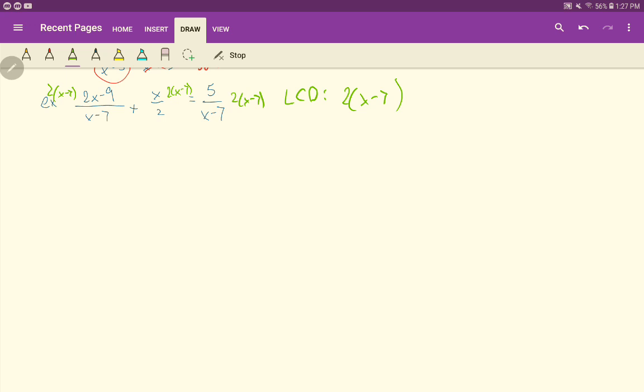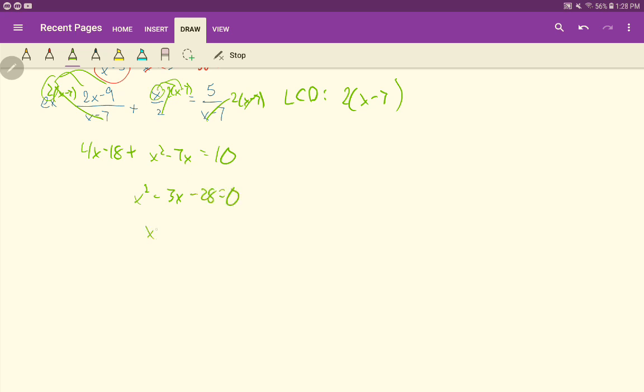And now we simplify. So the x minus 7s will cancel. We're leaving this 2 to distribute to both terms there, so we'll have 4x minus 18. And then the 2's cancel, so we have this x to distribute to the x and the minus 7. So x squared minus 7x. And then the x minus 7's cancel. 2 times 5 is 10. And so we rewrite x squared, 4 minus 7 is negative 3x, and then bring that 10 over, it'll be minus 28 equals 0.